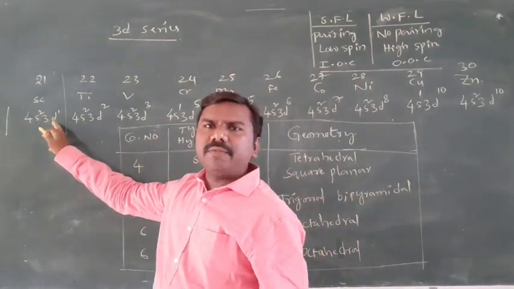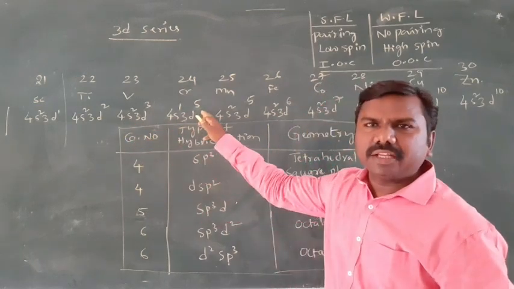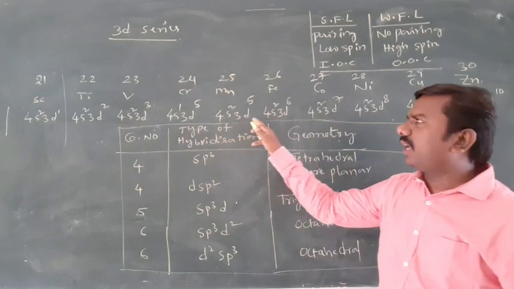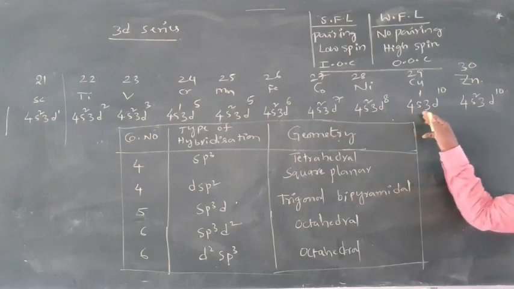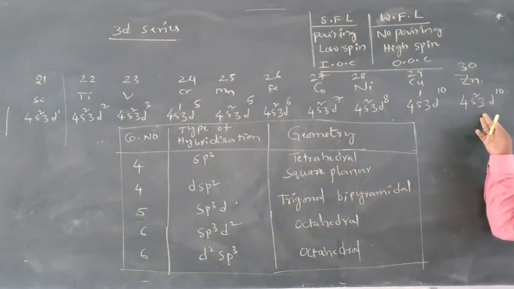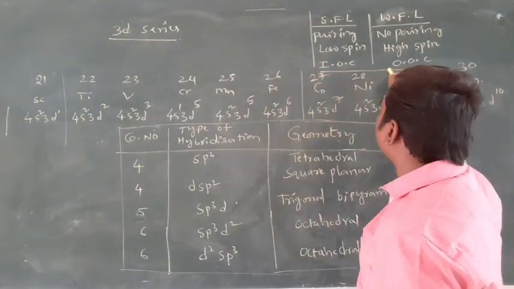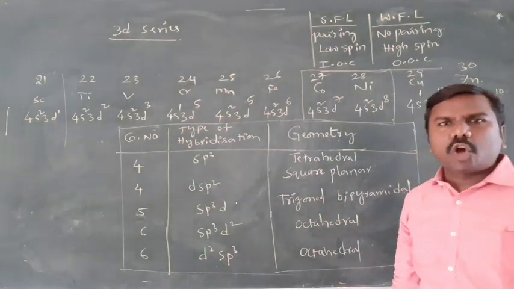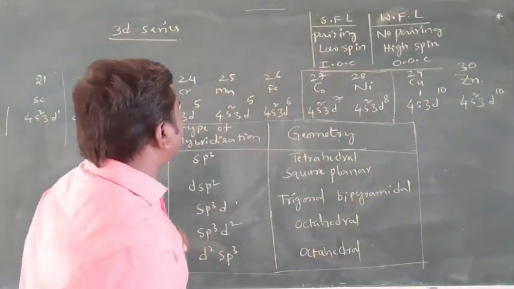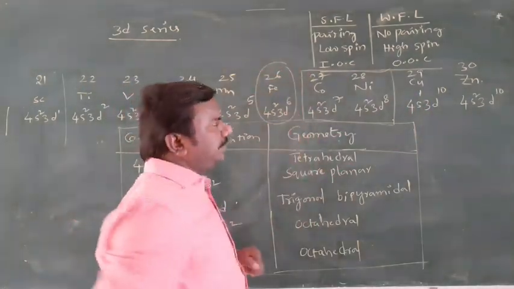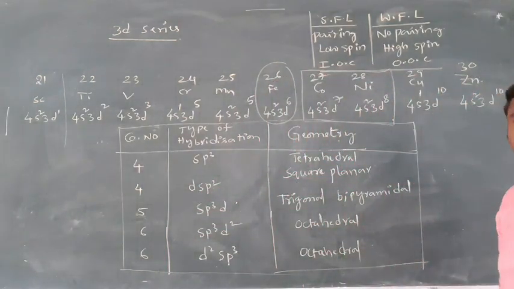Configurations: 4s2 3d1, 4s2 3d2, 4s2 3d3, 4s1 3d5, we read already, 4s2 3d5, 4s2 3d6, 4s2 3d7, 4s2 3d8, 4s1 3d10, 4s2 3d10. And among them, the important ones are cobalt and nickel complexes. You need to remember configurations. In the textbook, they gave these only, maximum, and somewhere they gave iron also. And we'll discuss other complexes also. Configuration is very, very important.